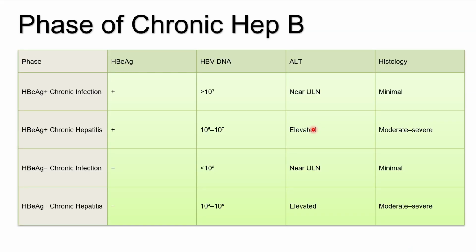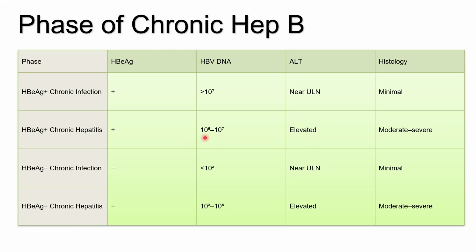This is the most important takeaway slide that you must remember when you treat hepatitis B. When there is a chronic infection, HBeAg is positive, HBV DNA is more than 10 power 7, ALT is near the upper limit of normal, and histology shows minimal changes, this suggests HBeAg-positive chronic infection. So this is infection, whereas this can be hepatitis when ALT is elevated.